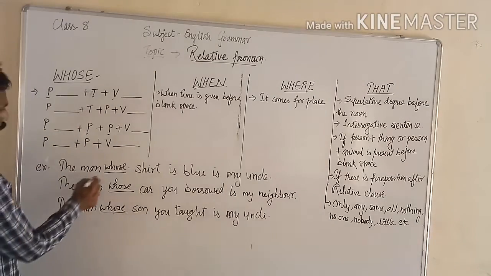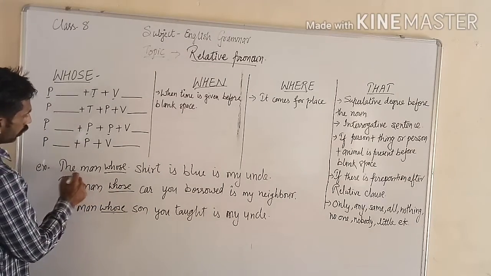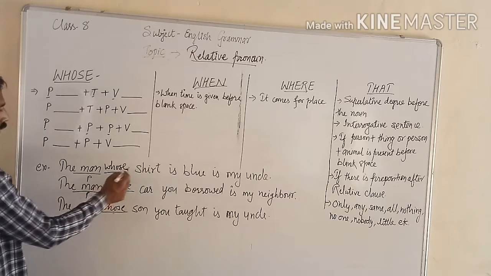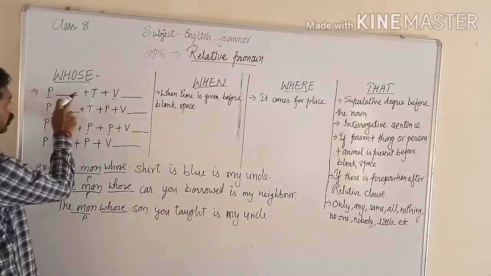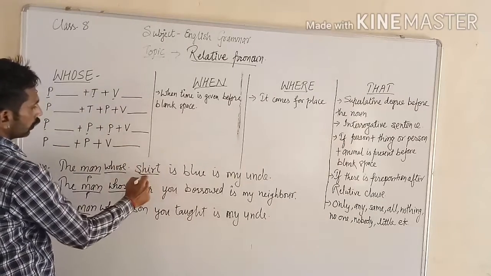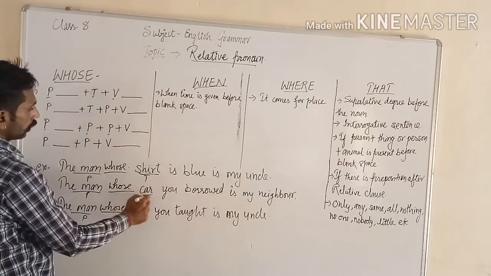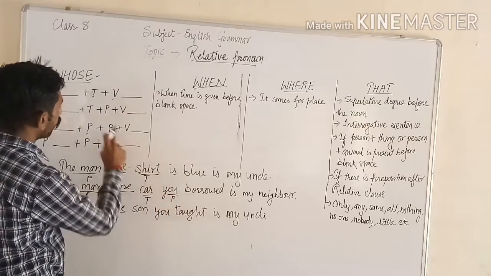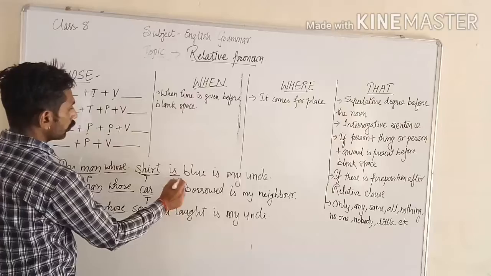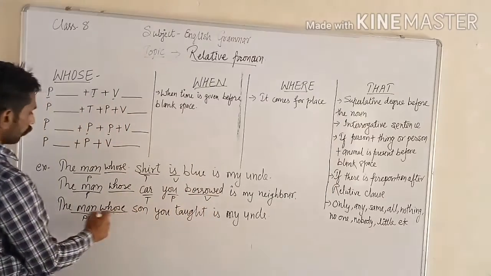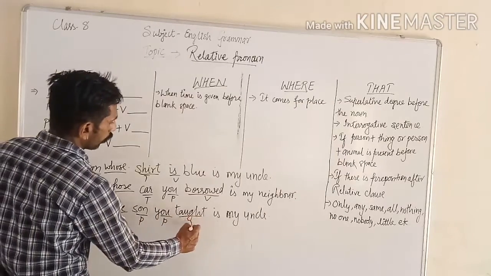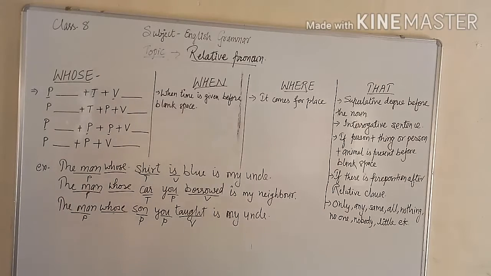Now see, before the whose, man, person. After the blank, son, person; you, person; taught, verb. So all formulas are there, and we have to fill it with whose.